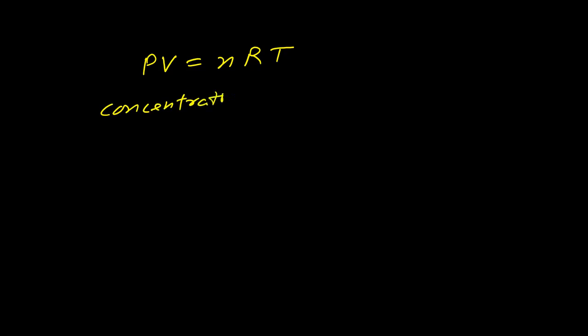We know that PV is equal to nRT. And what is concentration? Concentration is molarity, that is moles per liter.